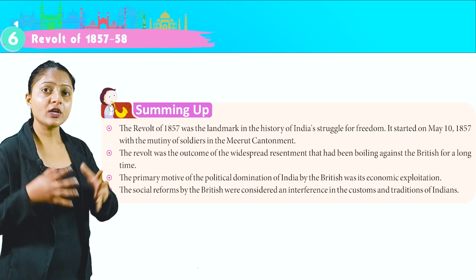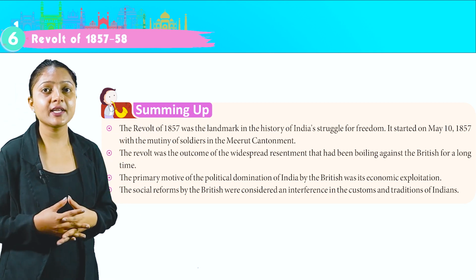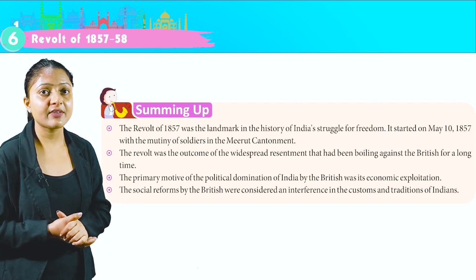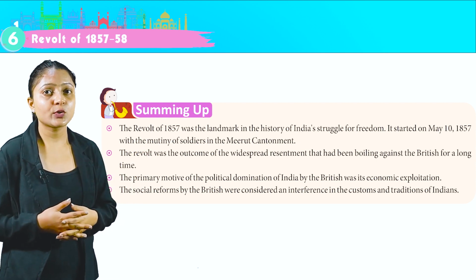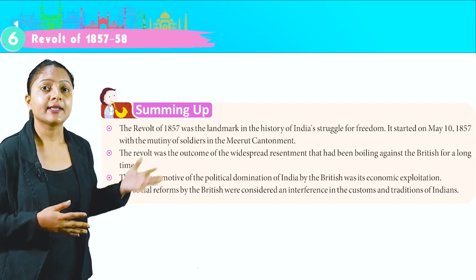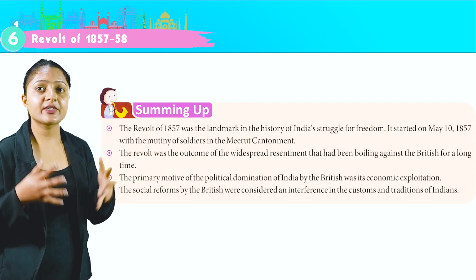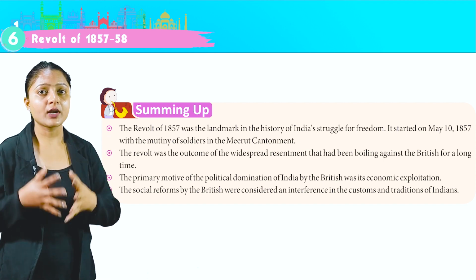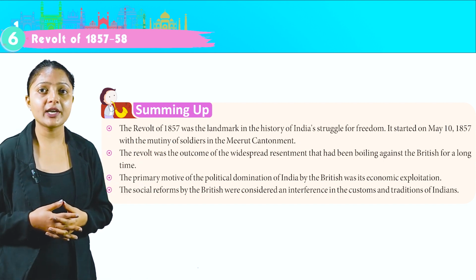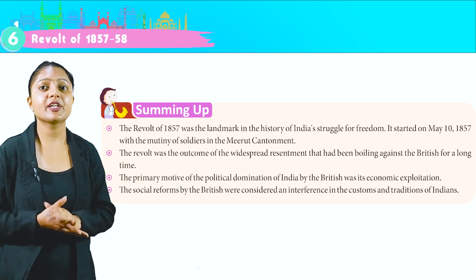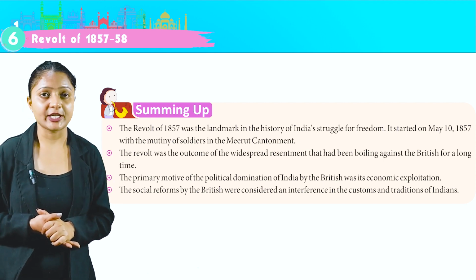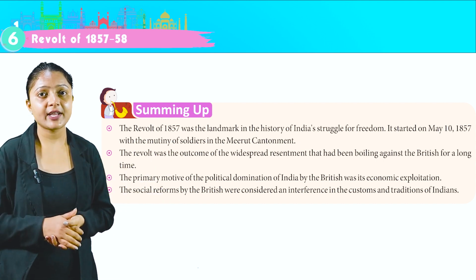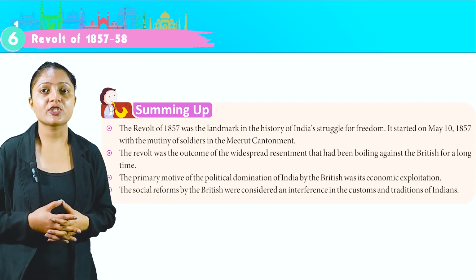Summing up, the revolt of 1857 was a landmark in the history of India's struggle for freedom. It started on May 10, 1857 with the mutiny of soldiers in the Meerut cantonment. The revolt was the outcome of the widespread resentment that had been boiling against the British for a long time. The primary motive of the political domination of India by the British was its economic exploitation. The social reforms by the British were considered an interference in the customs and traditions of Indians.